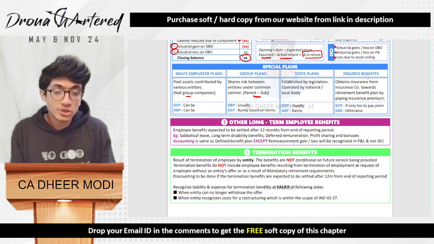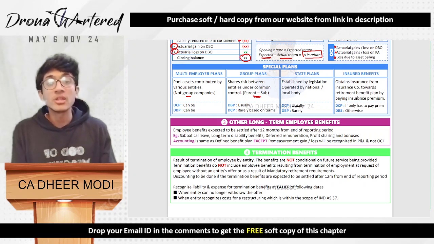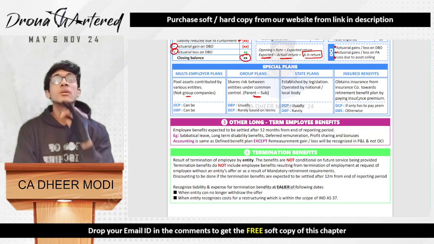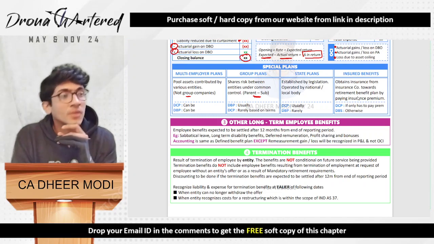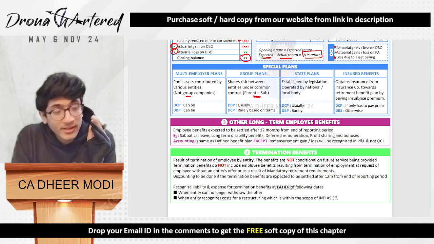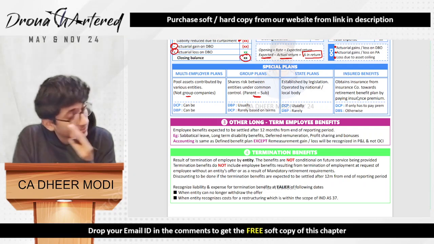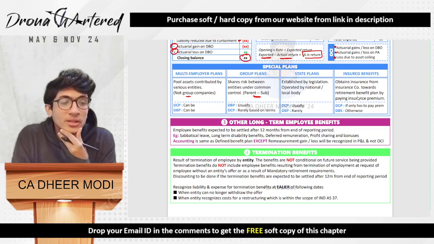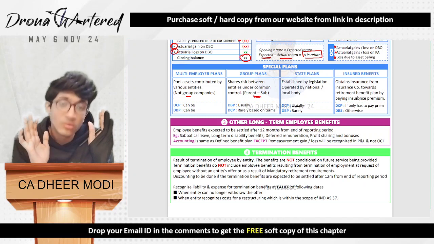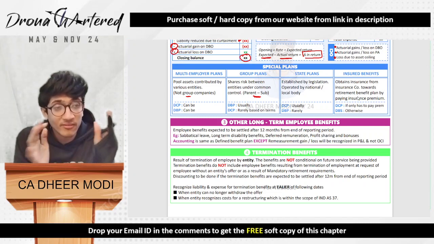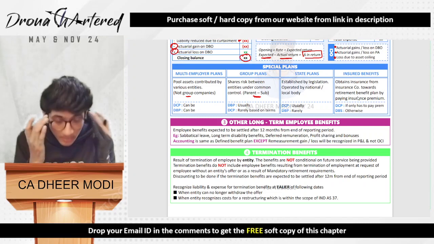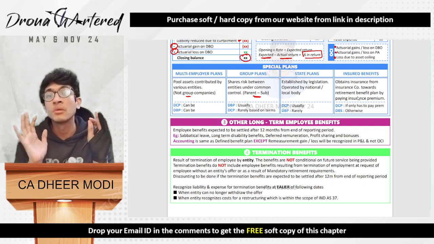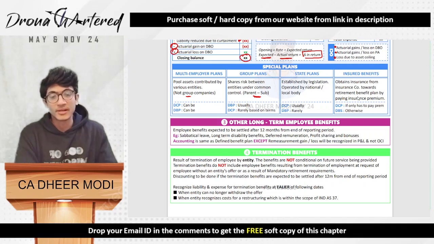And last is your insured benefits, that is obtains insurance from insurance company towards retirement benefit plan by paying insurance premium. So what happens, if I have promised the employee, boss, I have to pay you 50 lakhs at the end of 5 years. So instead of me managing my own assets, me managing my own investment, my plan assets, what do I do? I pay some premium to the insurance company. See, boss, I have paid you this amount. Now, whenever the employee has to be repaid, I will only pay you the premium amount. You pay the employee whenever you have to settle it.